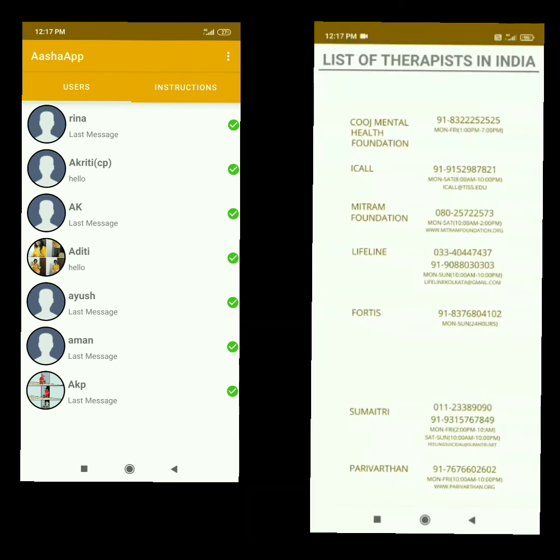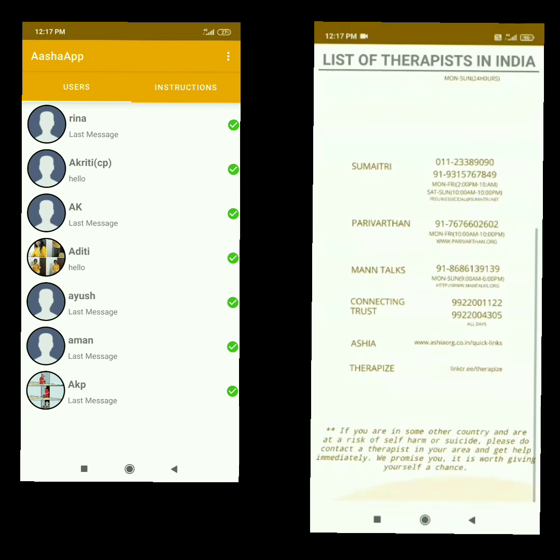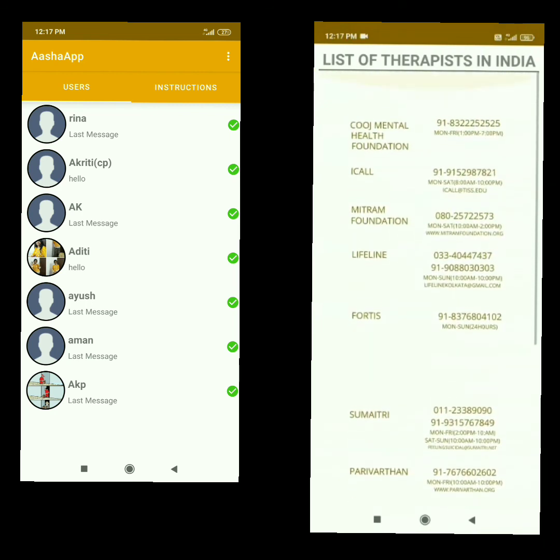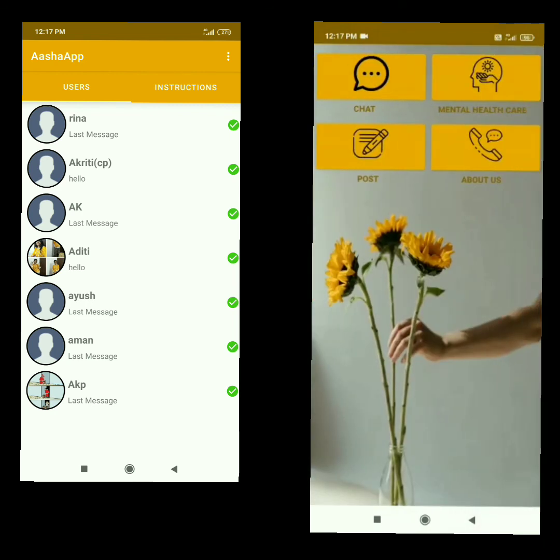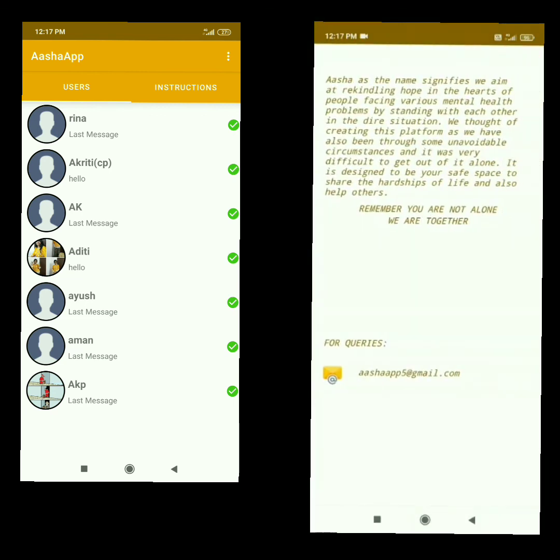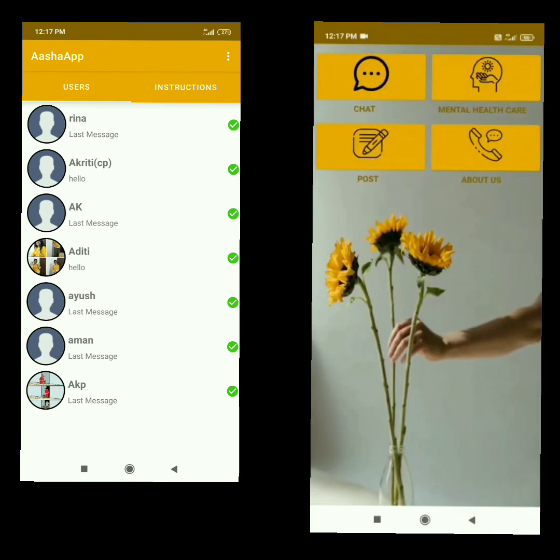Now comes mental health care. Here we have a list of therapists in India. In adverse situations, users can contact them. So this is the about section, and now we have the post section, which is coming soon. Here people can post related stories and can also read them. So that's all.